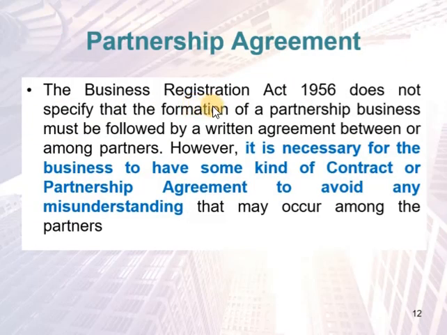The Business Registration Act 1956 does not specify that the formation of a partnership business must be followed by a written agreement among partners. However, it is necessary for the business to have some kind of contract or partnership agreement to avoid any misunderstanding that may occur among partners.